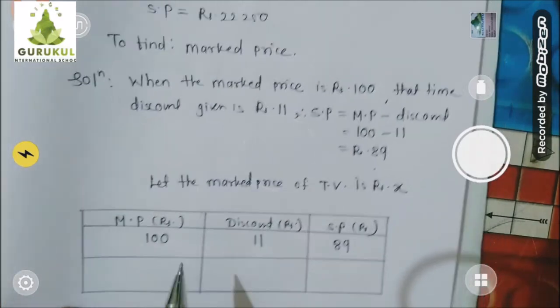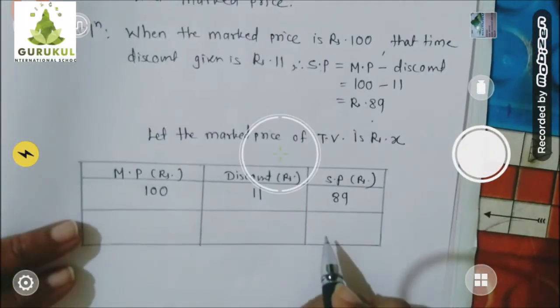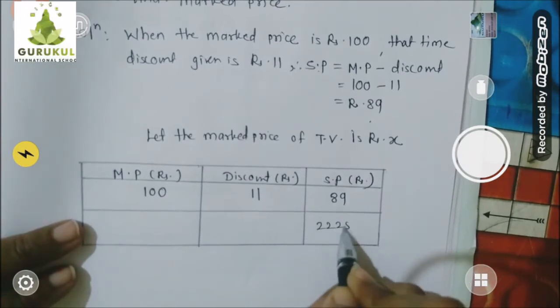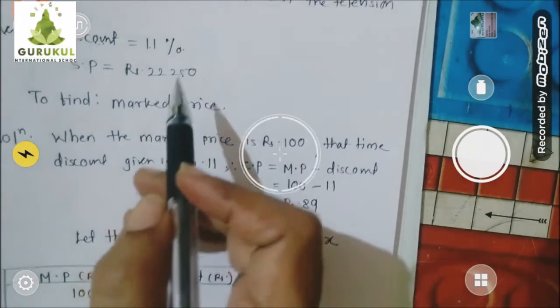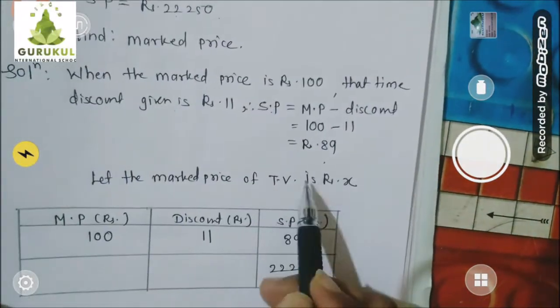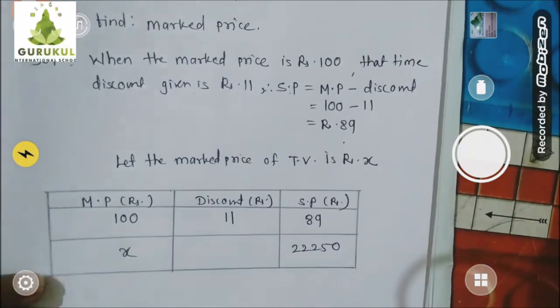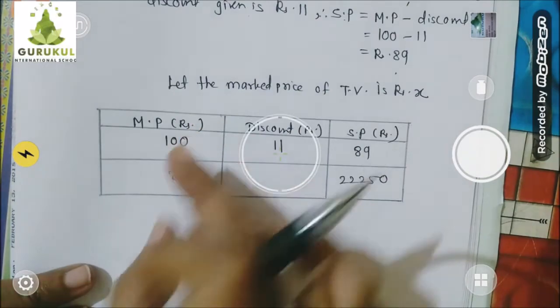Now come to the original question. When the selling price is 22,250, at that time we don't know how many rupees of discount is given, but we assume the mark price is rupees X. So now if you see carefully, children, I got a ratio.